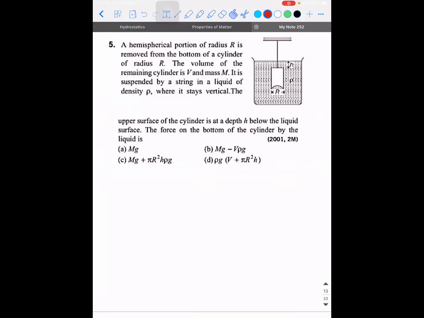So there is a hemispherical portion of radius r that is removed from the bottom of the cylinder of radius r. The volume of the remaining cylinder is V, mass is m. It is suspended by a string in a liquid of density rho, where it stays vertical. The upper surface of the cylinder is at a depth h below the liquid surface. The force on the bottom of the cylinder by the liquid will be?